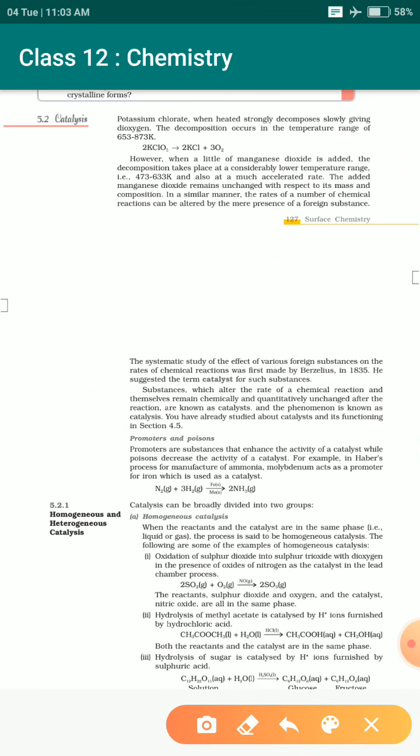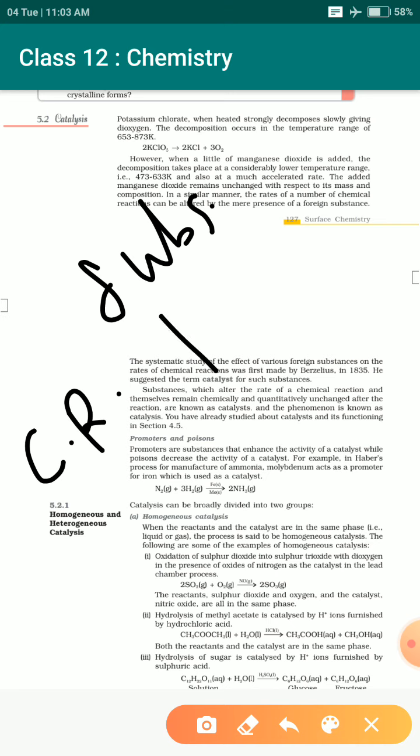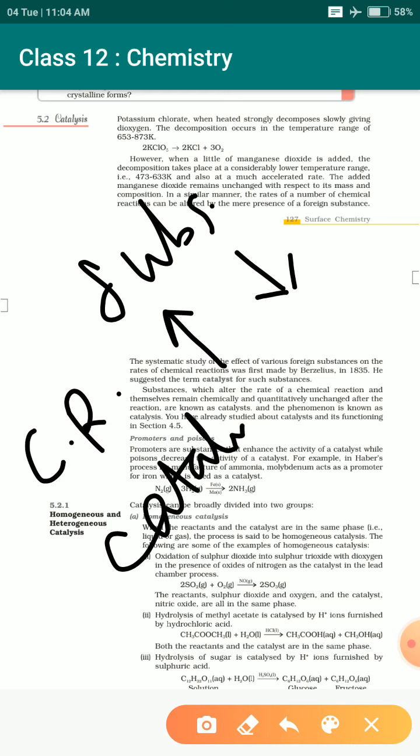So what is catalysis? It is nothing but a substance which is added in a chemical reaction to alter the rate of reaction. Altering the rate of reaction means changing it, either increasing or decreasing the rate of reaction. So that is known as catalysis. Catalysts are the substances which are put in it. Catalysis is the process by which the rate of the chemical reaction is either increased or decreased.